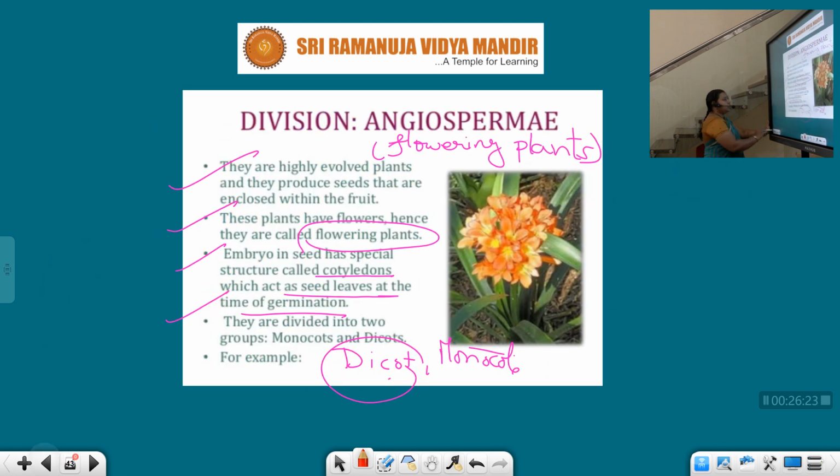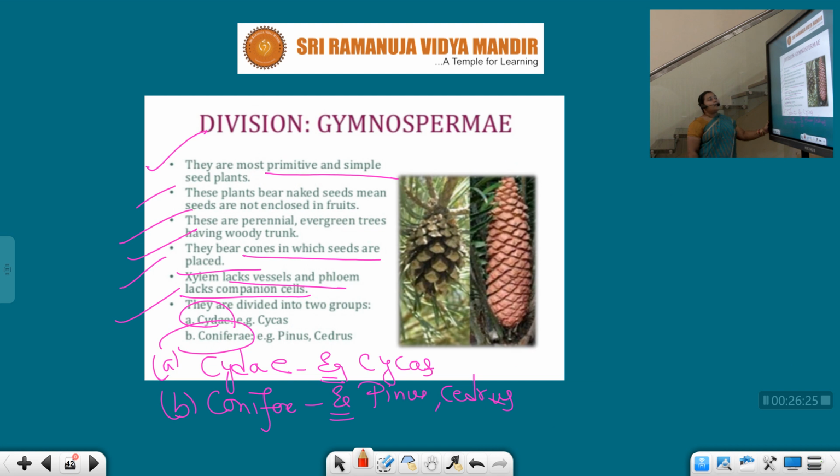In gymnosperms, seeds are not enclosed in a fruit. Simply, naked seeds are present in the gymnosperms. Gymnosperms means naked seeds are present. Angiosperms means covered seeds are present, meaning the seeds are present in the fruit, and these plants bear flowers. That is about the angiosperms.